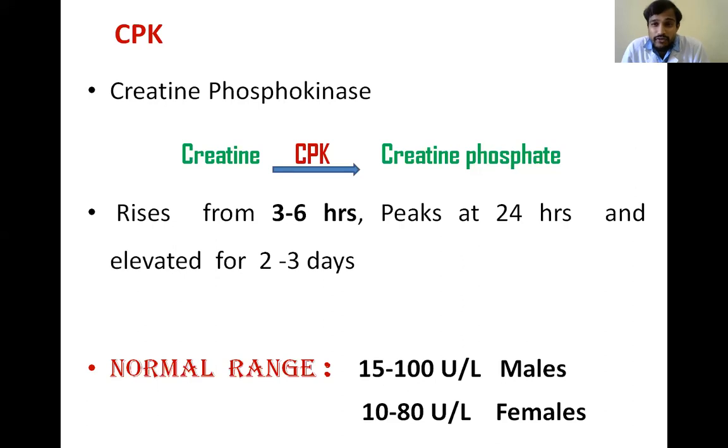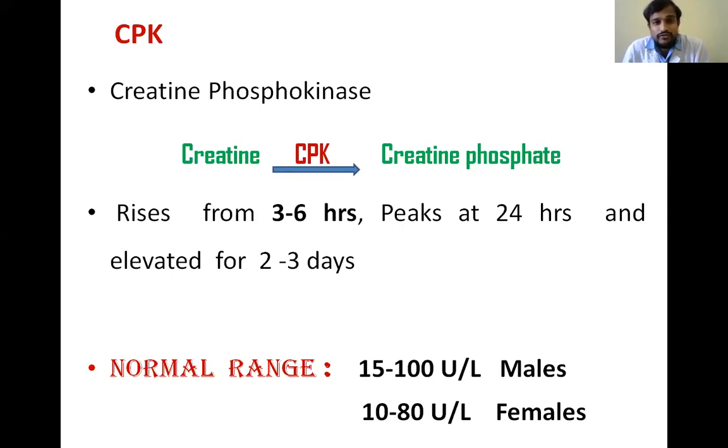So this creatine phosphate is also present in the heart and it has the same function in the heart also. So when there is any damage to the heart muscle cells, this creatine phosphokinase is also released into the bloodstream. And we will estimate this CPK and diagnose the cardiac infarction, myocardial infarction.